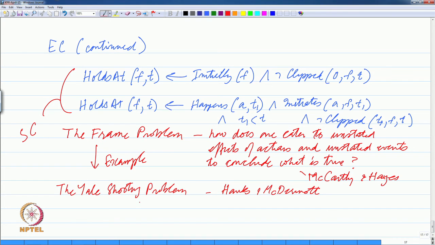So, the basic idea of the Yale shooting problem is you load a gun, then you shoot. So, they talk about the turkey. So, I will also talk about a turkey.